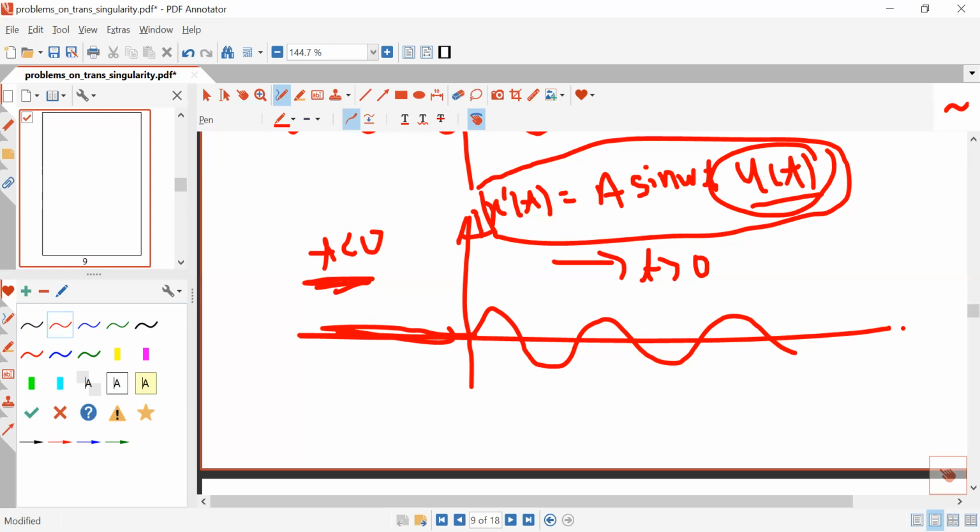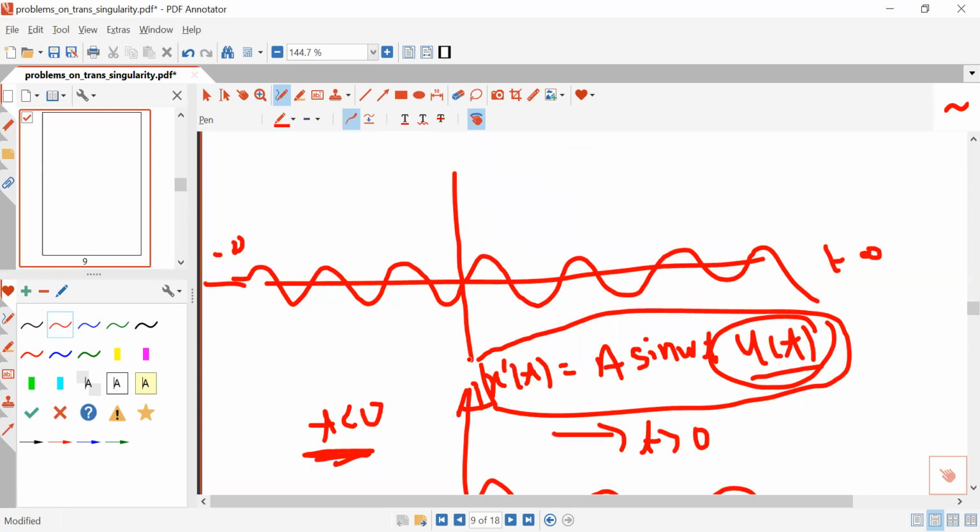This is another property of the unit step signal. The unit step signal, which is a singularity function, is very important for the analysis of various types of signals, for the generation of various other types of signals, and for the analysis of various other characteristics of the signal.